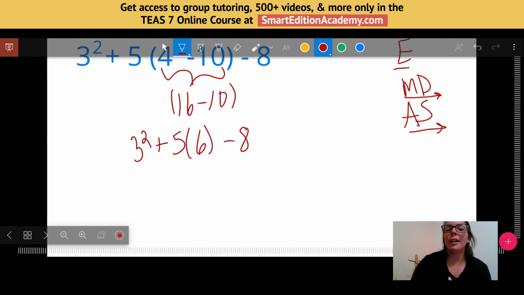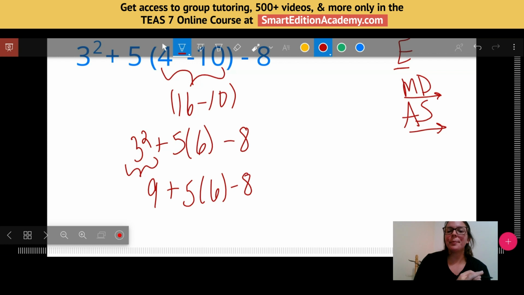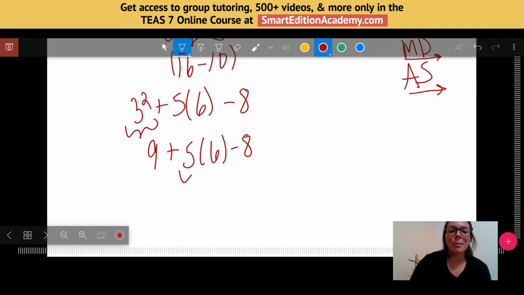Now if I simplify, I'm done with my parentheses, I move on to my exponent. Now it's outside of those parentheses, so that's the next thing I can do. 3 squared is 3 times 3, which is 9, plus 5 times 6 minus 8. Parentheses, exponents are done. Let's see if we have any multiplication or division. Well, this represents multiplication. So 5 times 6 is 30.